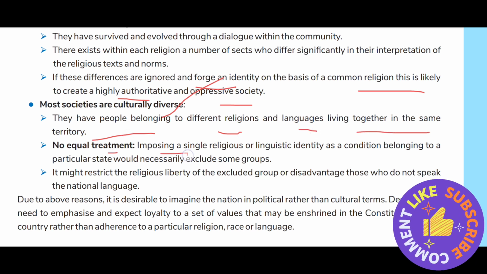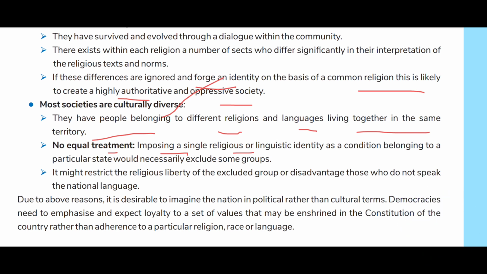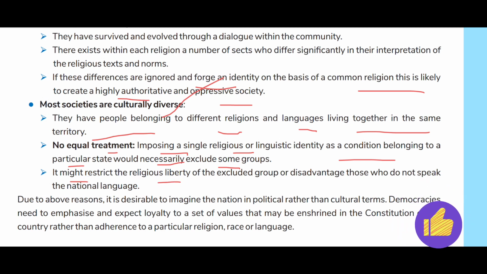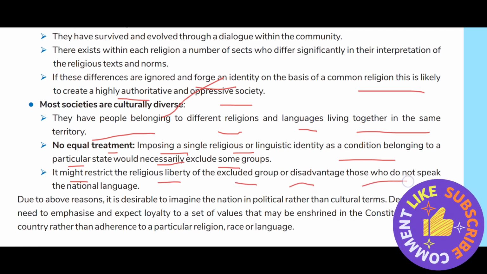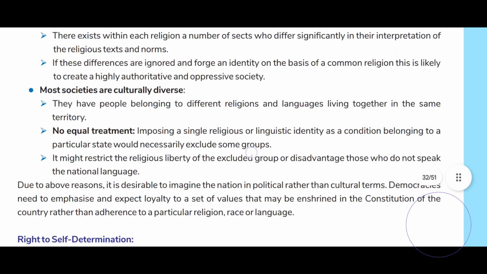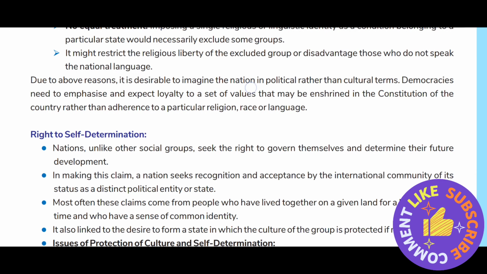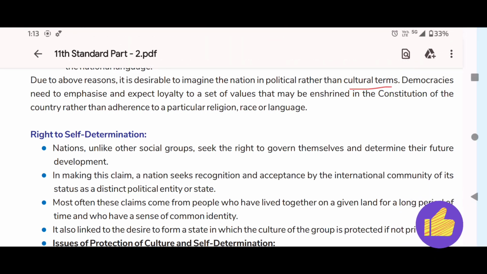No equal treatment: imposing a single religious or linguistic identity as a condition of belonging to a particular state would necessarily exclude some groups. It might restrict the religious liberty of the excluded group or disadvantage those who do not speak the national language. Due to the above reasons, it is desirable to imagine the nation in political rather than cultural terms.